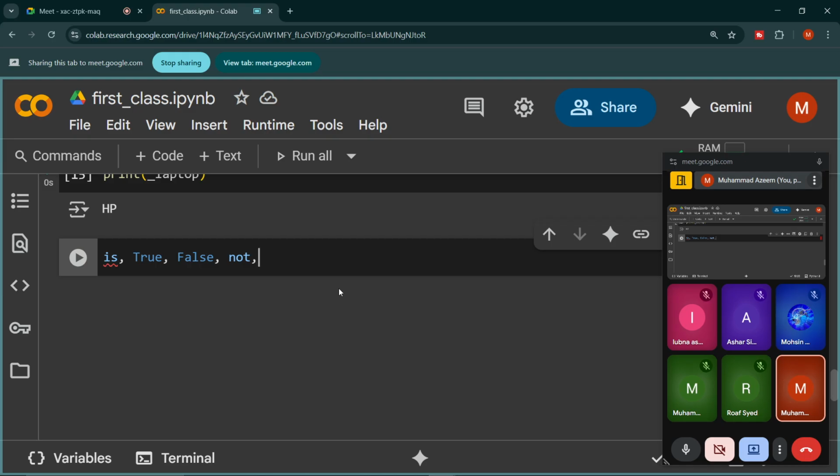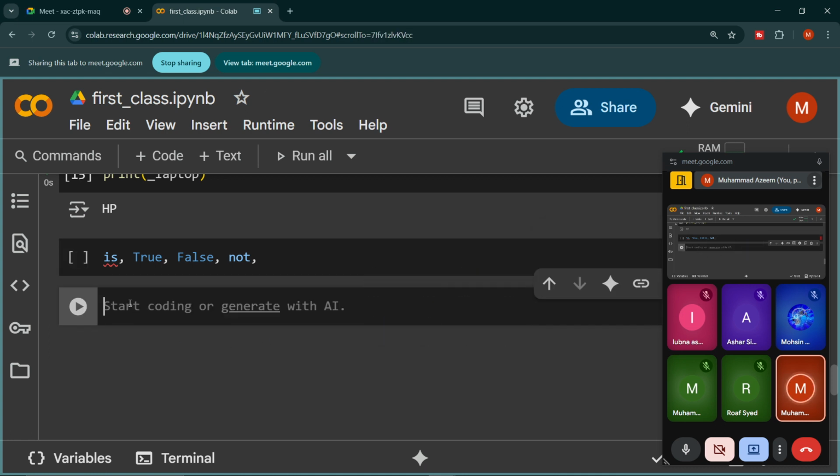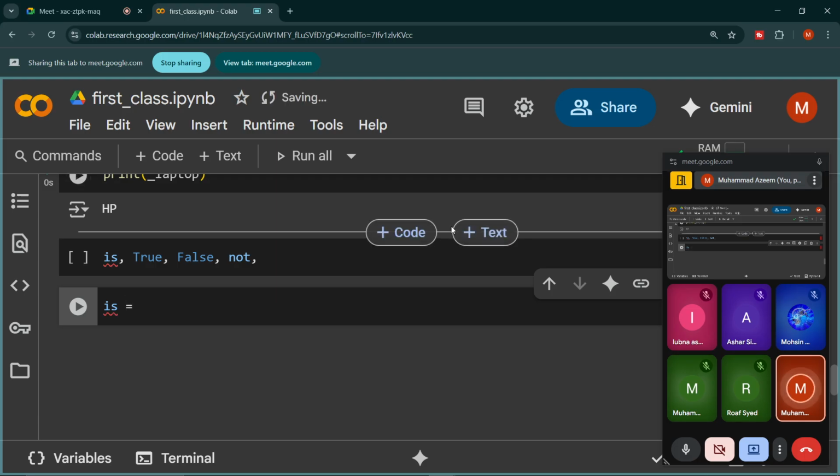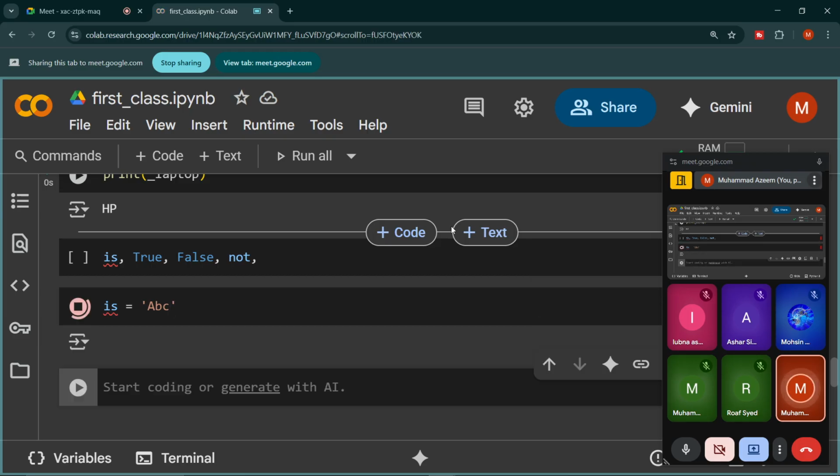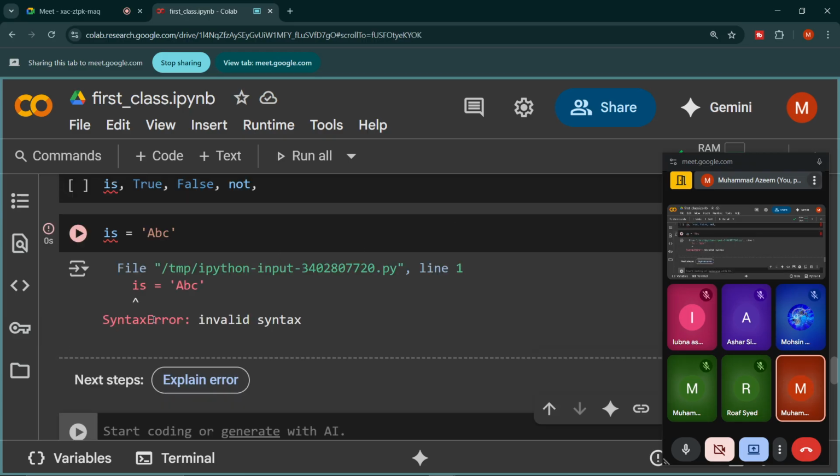We cannot store data into these keywords. For example, let me go to the next cell, and if I write is, and I try to store any value, for example abc, into this variable, Python will give me the error. Look, invalid syntax.